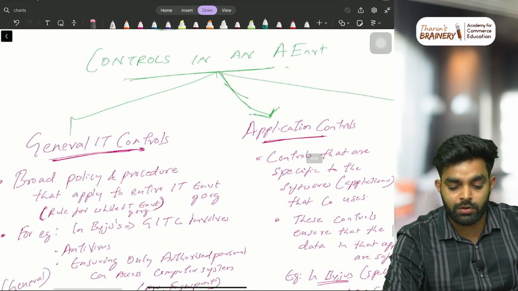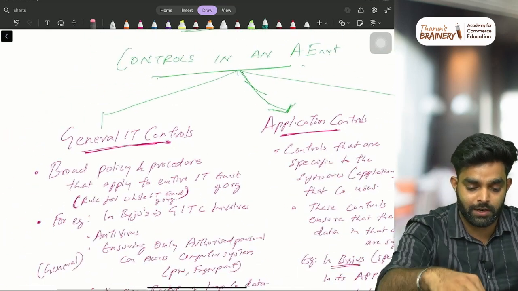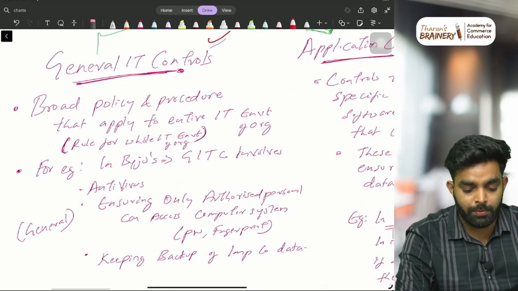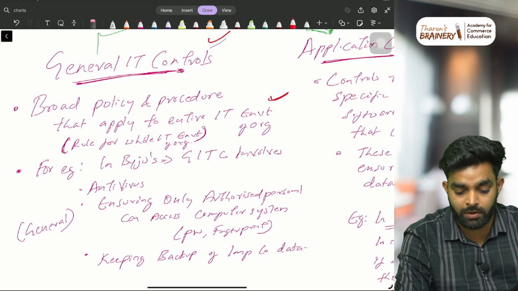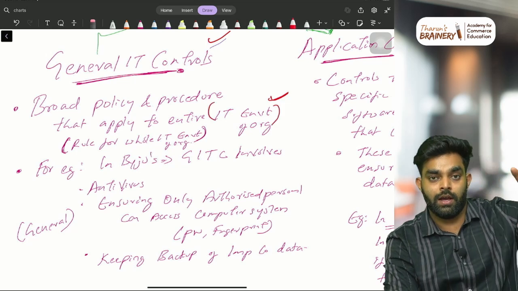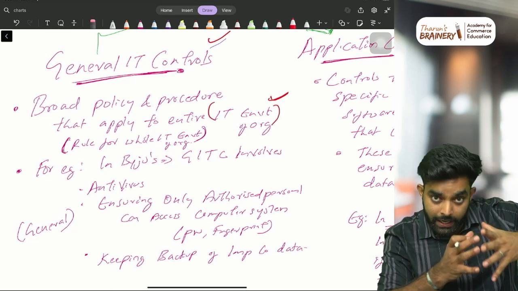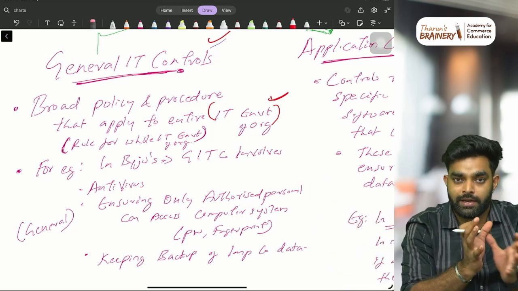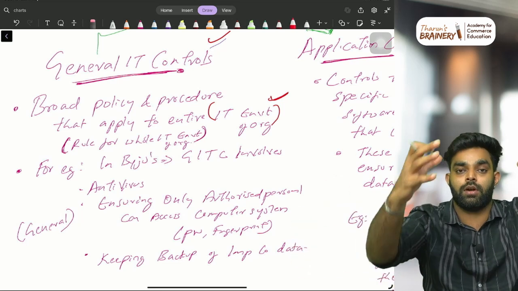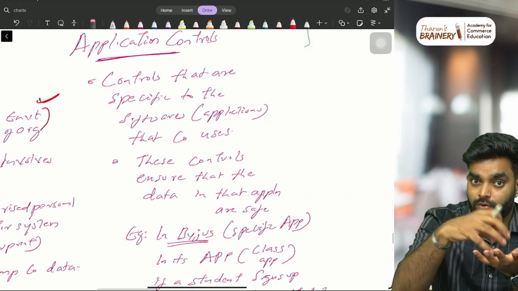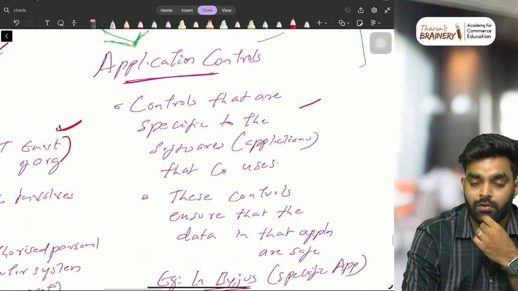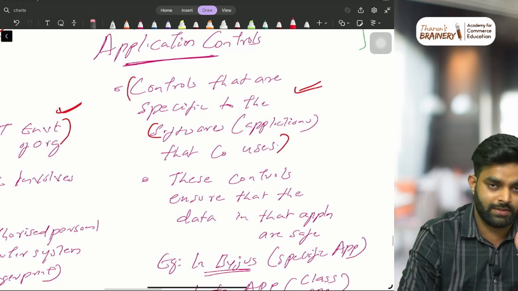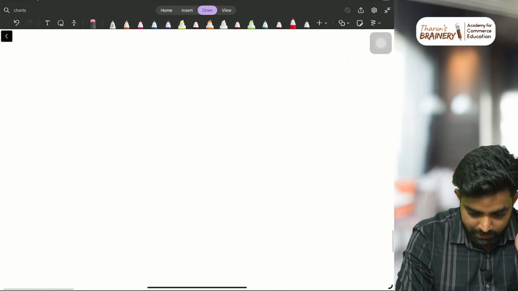Then controls in an automated environment: there are two types, general IT controls and application controls. General IT controls are the broad policies and procedures that apply to the entire IT environment of an organization. A company may have many different IT environments, and a policy covering all of them is what we call general IT controls. Then application controls are specific to certain applications, the software that the company uses. I don't want to take too much time on this area.